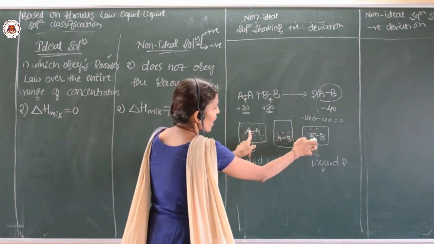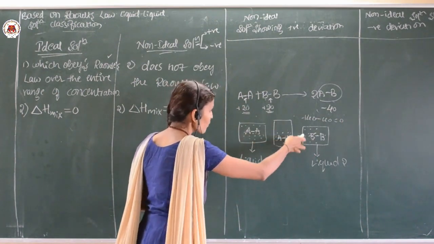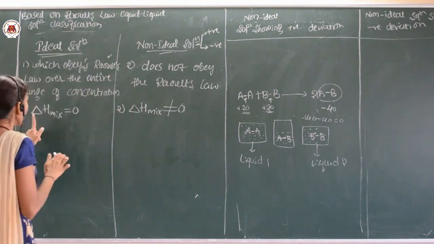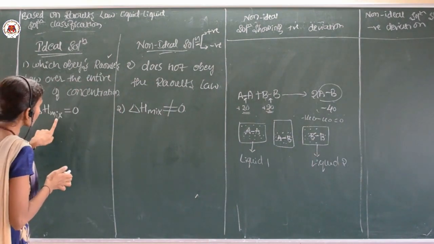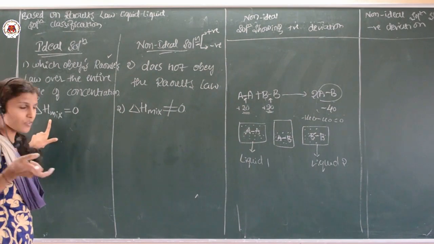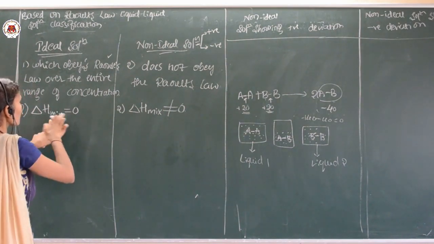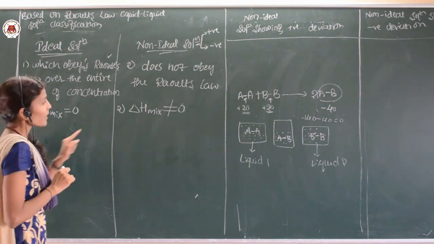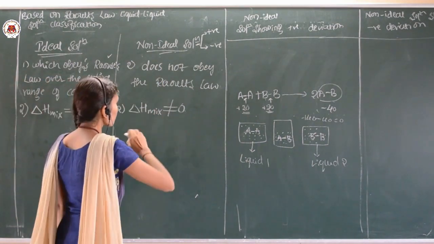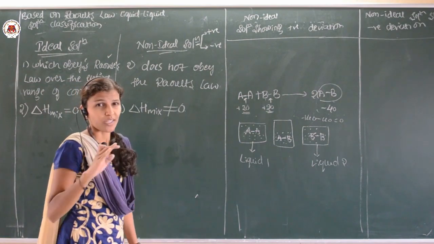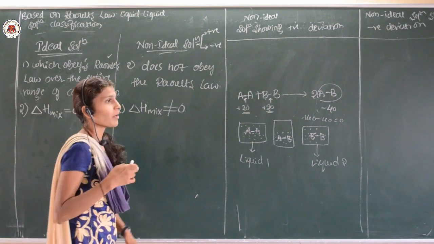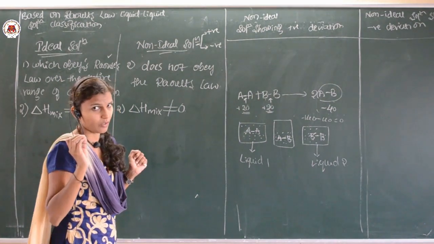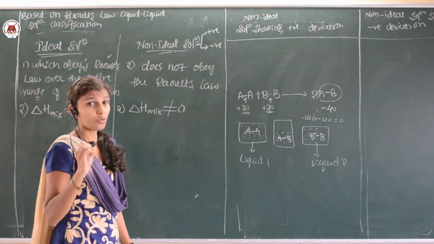After mixing these two, the change in enthalpy will be 0. That is what we call the change in enthalpy of mixing, delta H mixing. After mixing, the change in enthalpy will be 0 in case of ideal solution. But in case of non-ideal solution, it is not at all 0. It is not equal to 0, meaning it may be greater or it may be lesser, but it is not equal to 0.